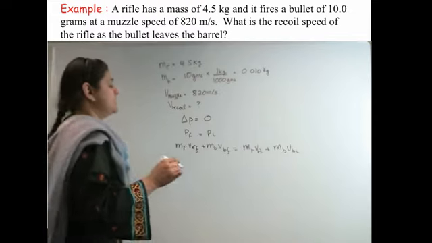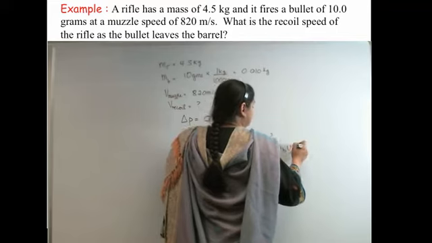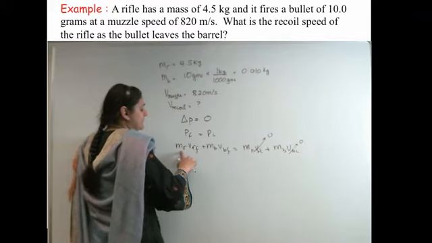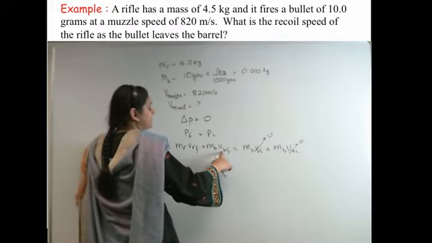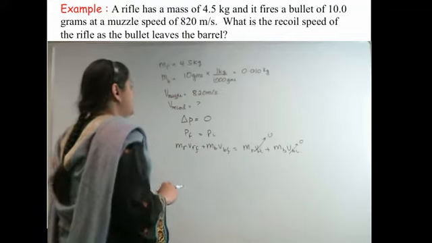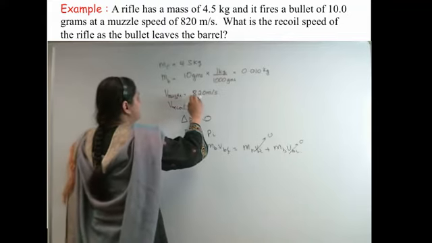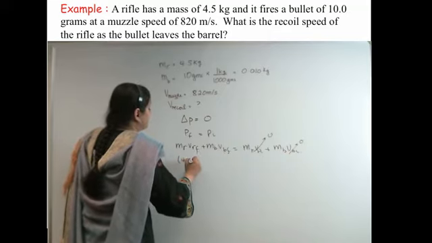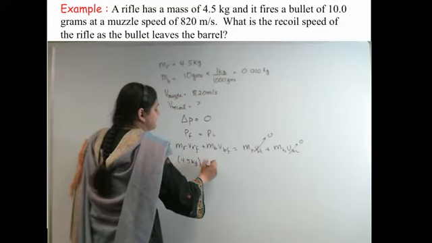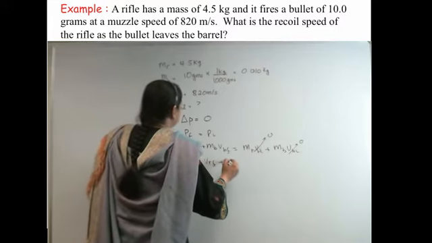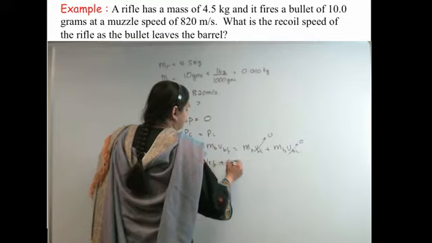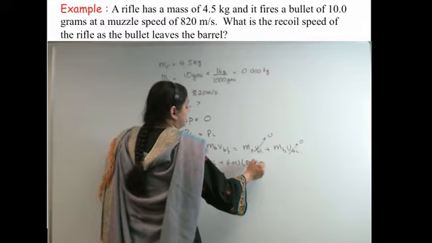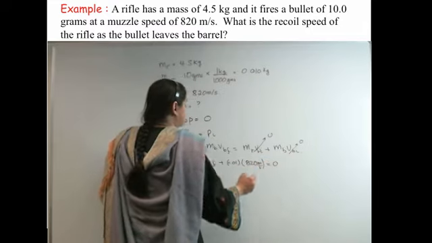Now the initial velocities for both of them are equal to 0, right? That means both of them can go away. What am I left with? The rifle final velocity and the bullet final velocity. So that means the muzzle velocity is going to go in here. What I'm going to get is 4.5 kilograms, which is my rifle mass, plus the mass of the bullet, which is 0.01, times the velocity of the bullet, which is 820 meters per second, equals 0.